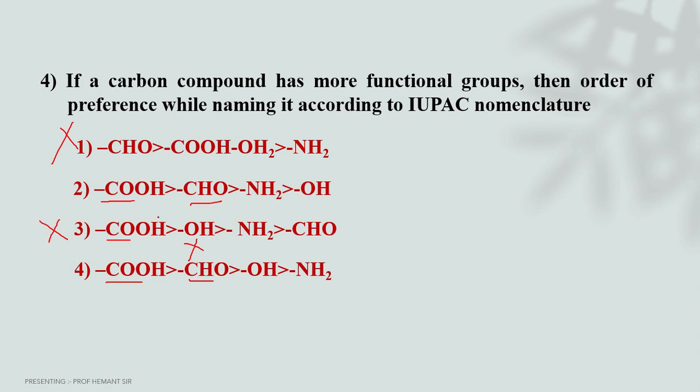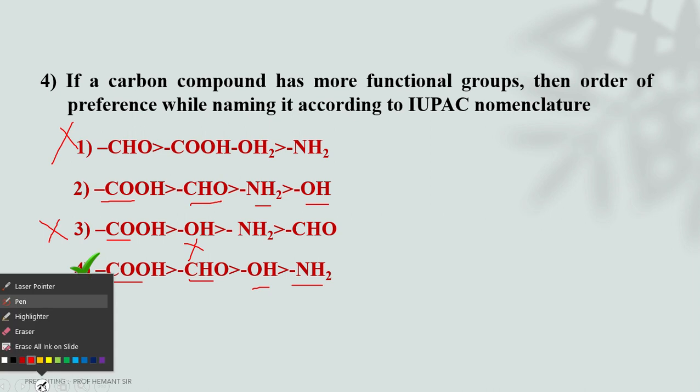Okay. Then NH2 and OH, and then OH and NH2. Which one is correct according to the priority list? Tell me. Alcohol or NH2. Number 4 is the correct one.